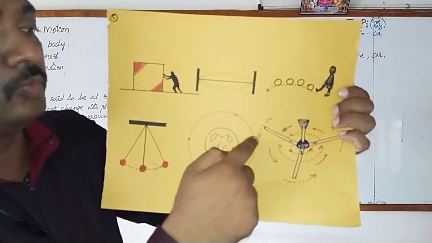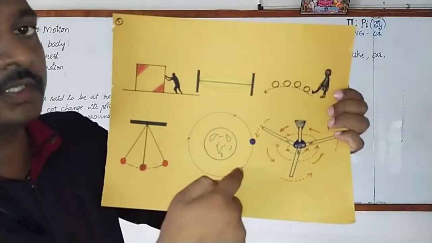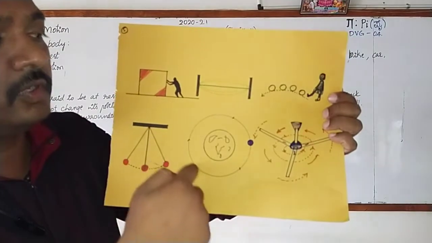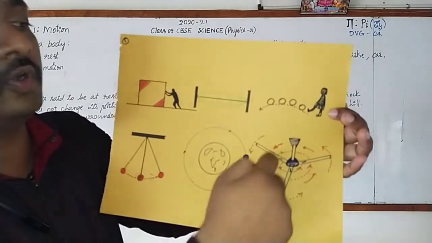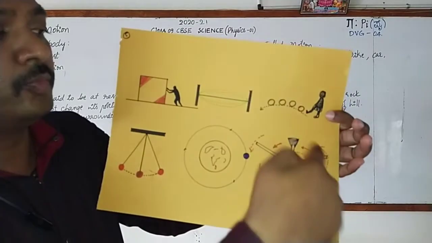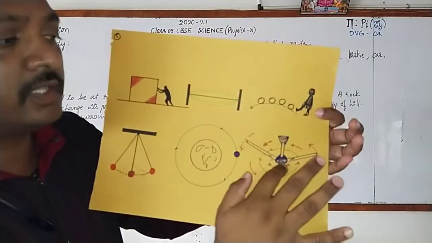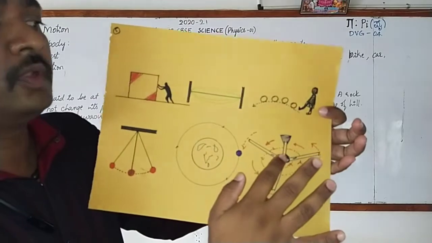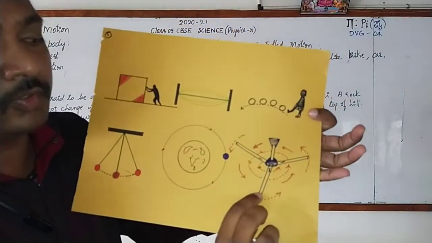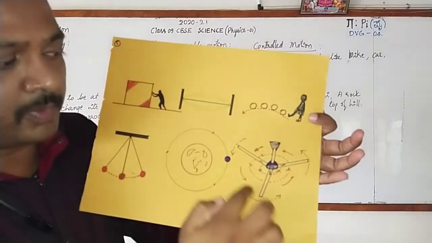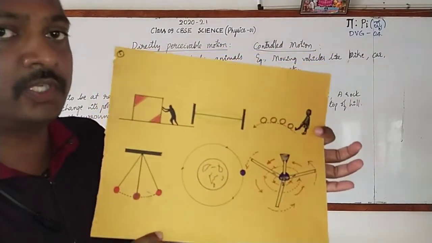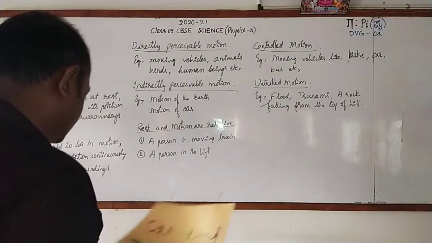Here the moon is revolving around the earth, and this is an example for circular motion. Here the fan, about a fixed point, all other leaves are moving, and we can say that it is also an example for rotatory motion. But when you consider the tip of the leaves, the motion of the tip of the leaves, it is circular motion. Got it? Yes.